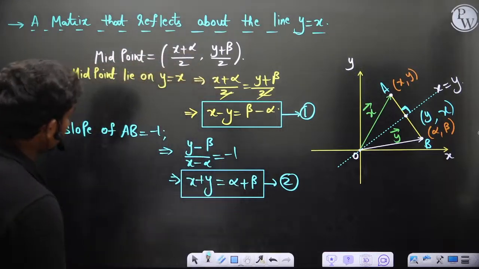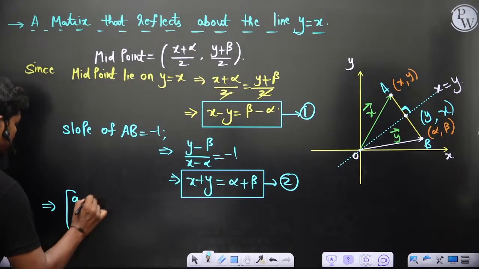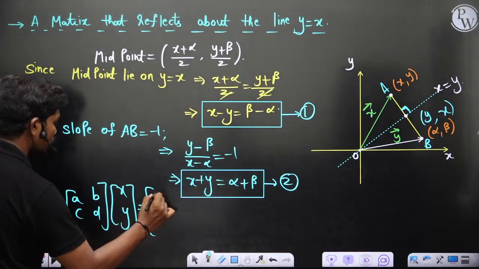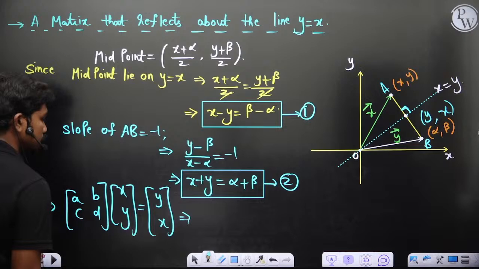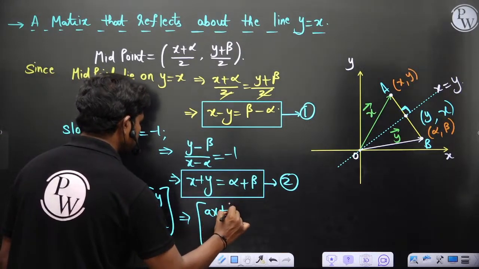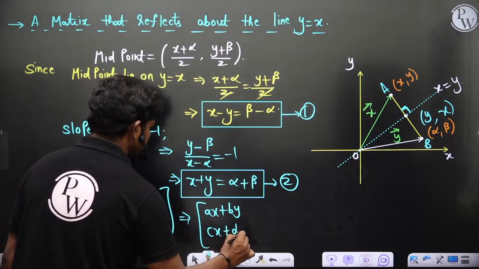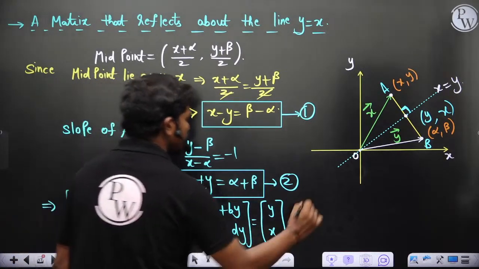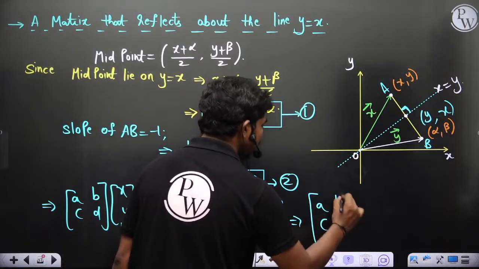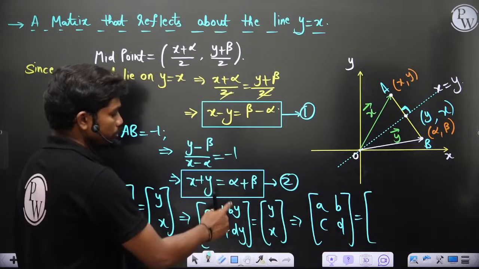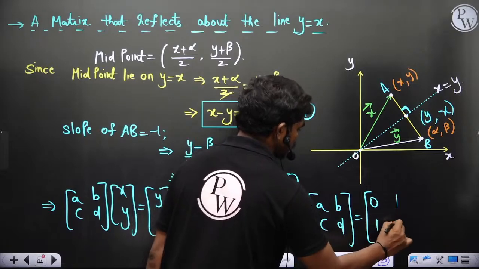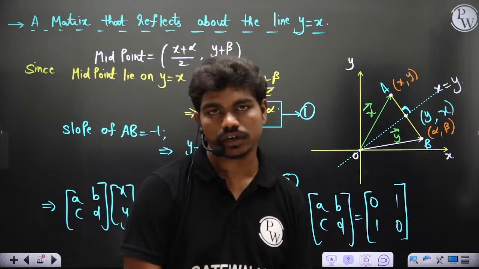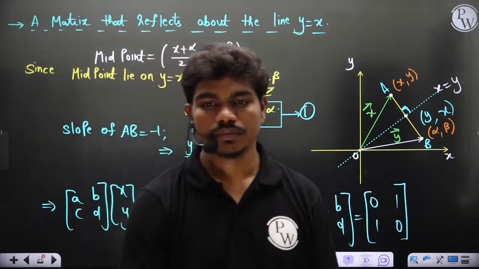That's it. And then if you apply this transformation, [a b; c d] [x; y], finally my coordinates are turning out to be y comma x. So this tells you ax plus by, cx plus dy is equal to y and x. So ultimately your matrix [a b; c d] is equal to [0 1; 1 0]. This matrix will actually provide a reflection about the line y equal to x. Clear? So these are the things.